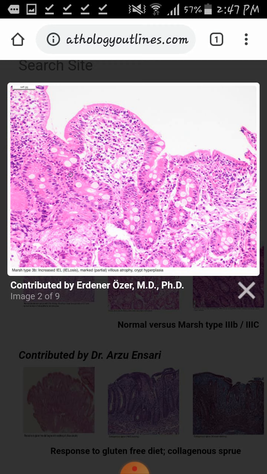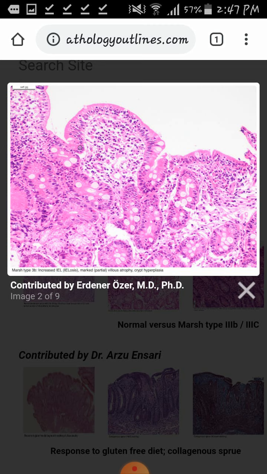In celiac disease, there is flattening of the villi. These elongated villi have been flattened. Then there is increase in the number of crypts, which can be seen. These are crypts which are increased in number, so we can say that there is crypt hyperplasia.